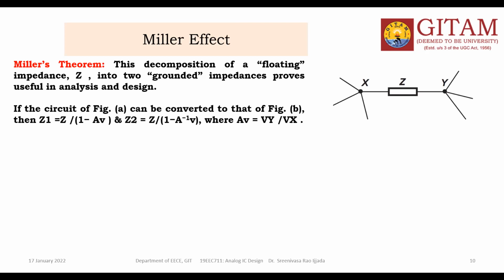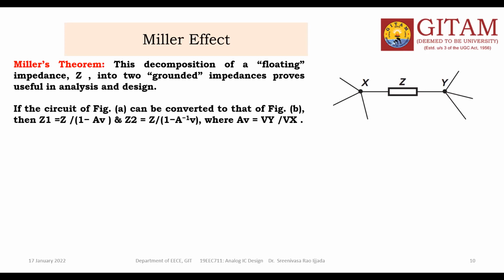This is the floating node. Whenever you apply the Miller theorem, the current must flow in both directions, from X to Y and from Y to X also. If it is only one direction, it is impossible to apply the Miller theorem.